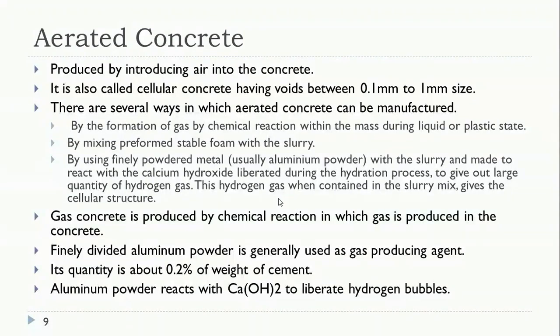In the second method, a preformed stable foam is mixed with the cement and crushed sand, thus causing the cellular structure when it gets set and hardened. As I already told, this foaming agent, when it is mixed with the cement and the sand slurry, makes the cellular concrete when it hardens.